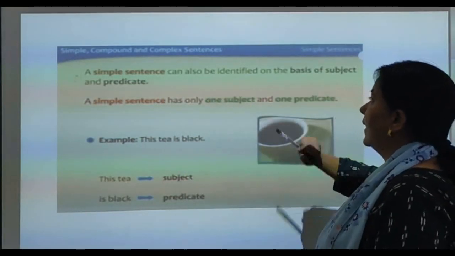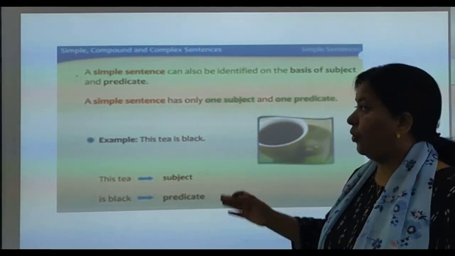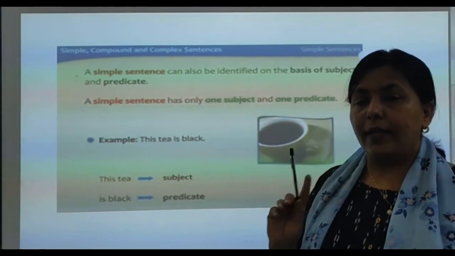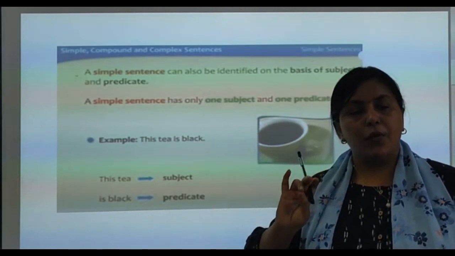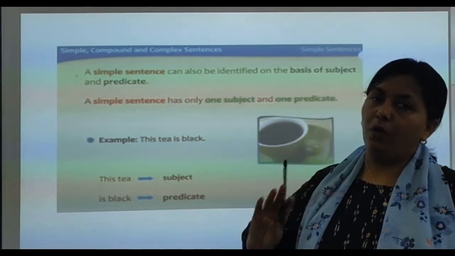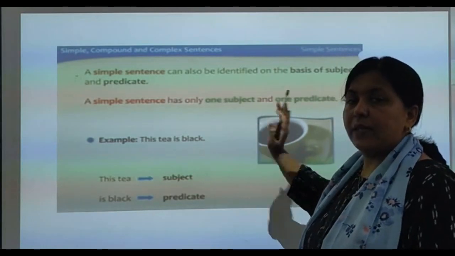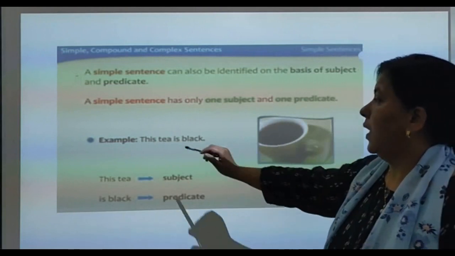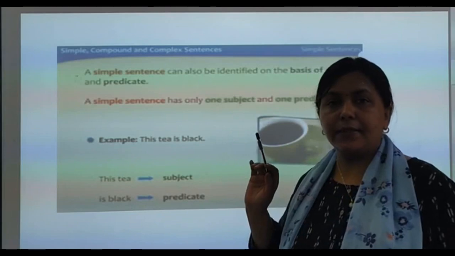A simple sentence can also be defined on the basis of subject and predicate that I told you. It has only one subject and one predicate. That is, simple sentence is a simple structure with one subject, one finite verb and one predicate. Subject, verb, object, simple is the sentence. And now you know what is the subject and what is the predicate. We have taken an example. This tea is black. This is a simple sentence.